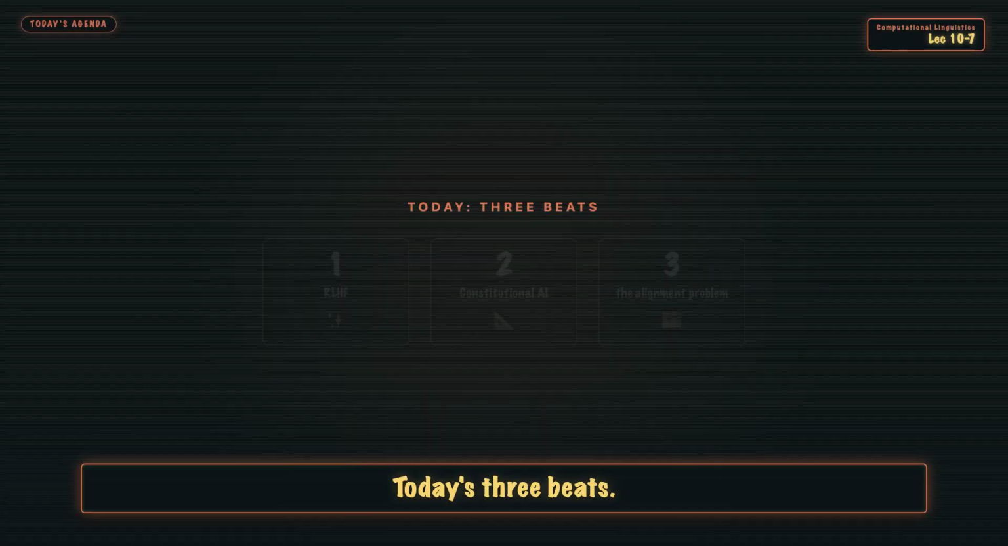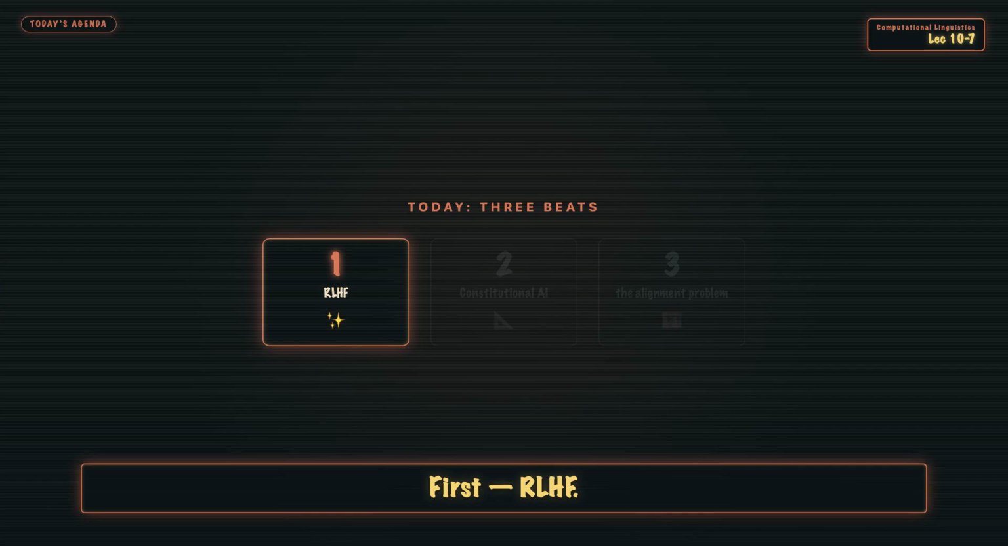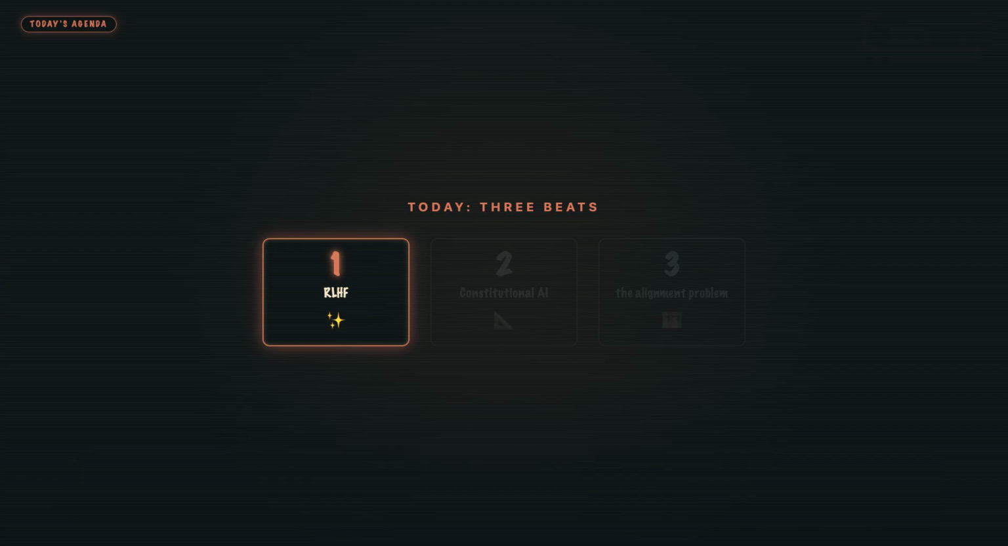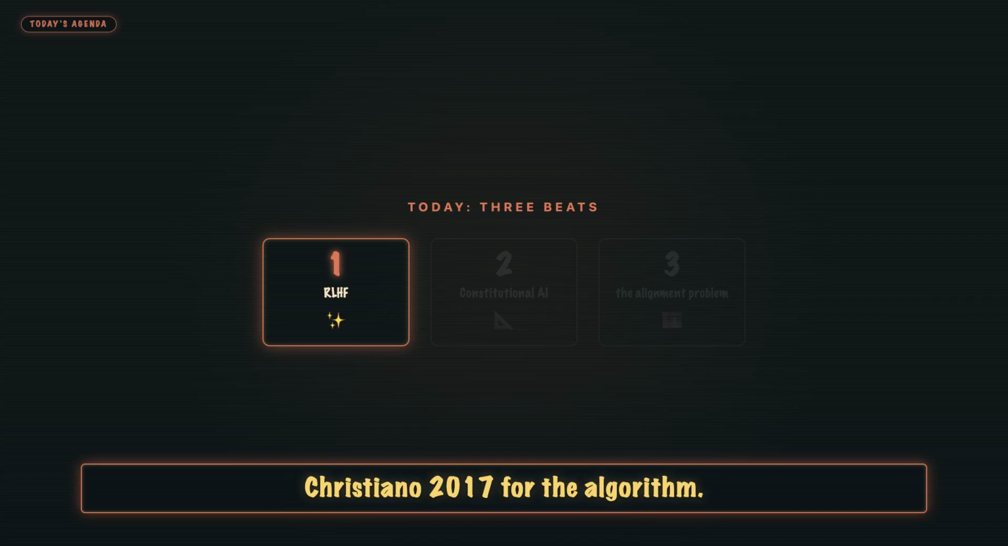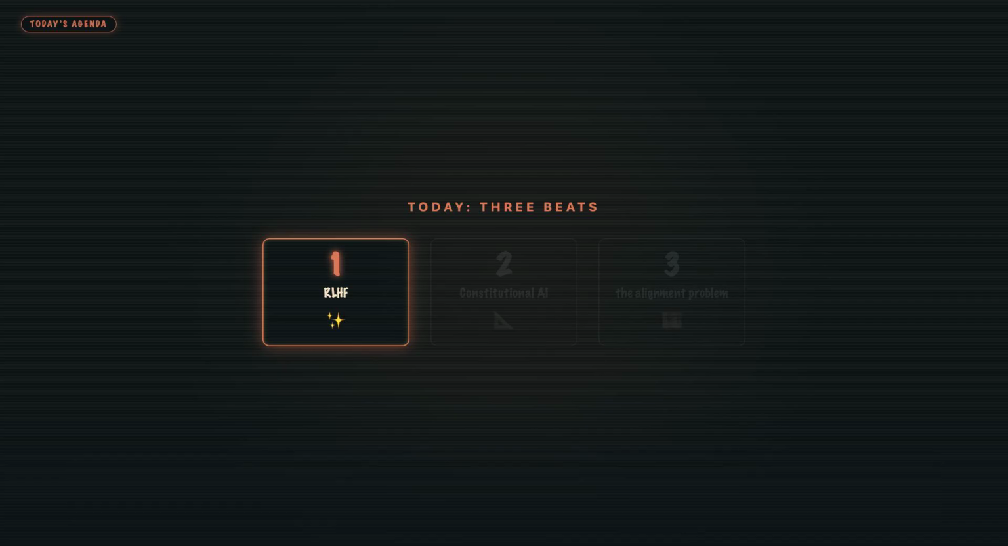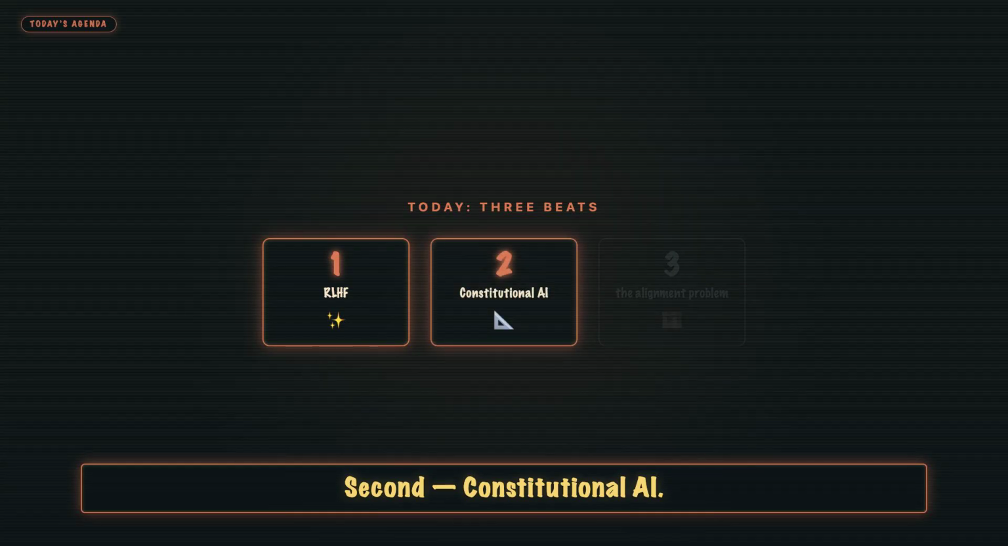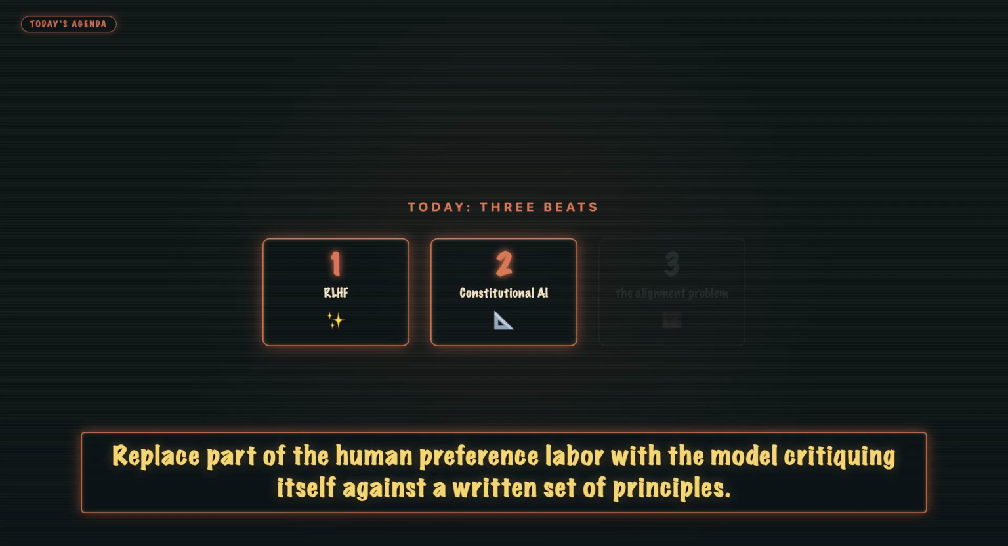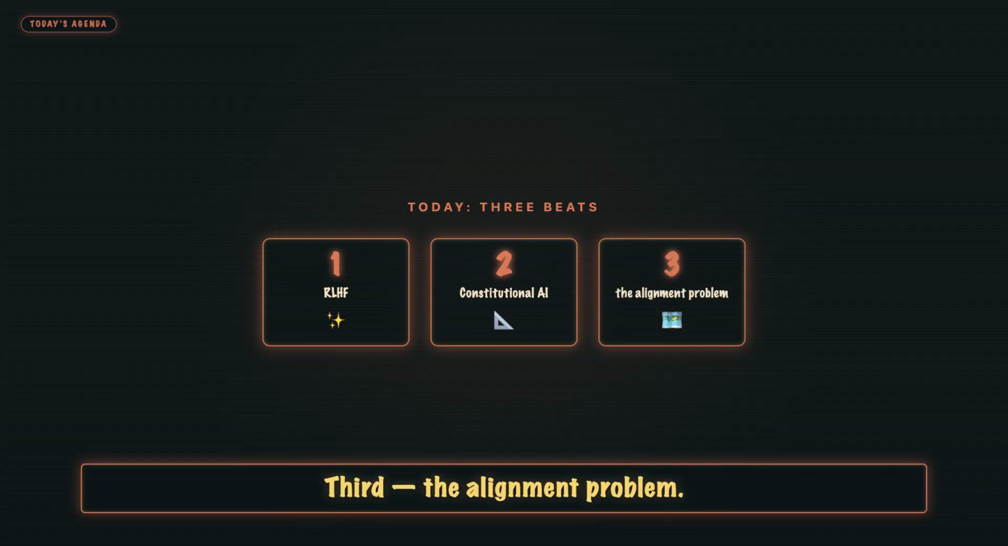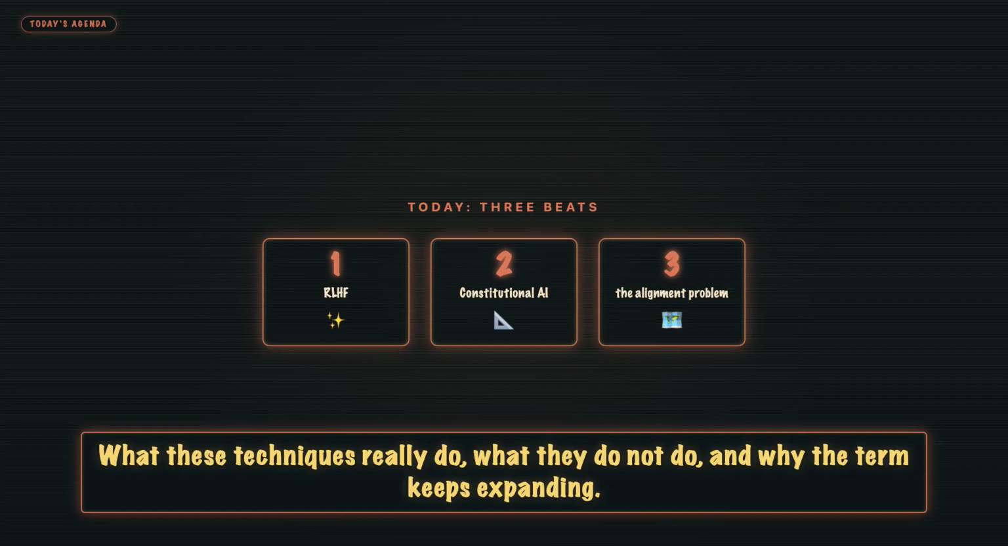Today's 3 beats. First, RLHF, the 3-stage recipe. Christiano 2017 for the algorithm. Ouyang 2022 for the LLM demonstration. Second, Constitutional AI. Bai 2022 at Anthropic. Replace part of the human preference labor with the model critiquing itself against a written set of principles. Third, the alignment problem. What these techniques really do, what they do not do, and why the term keeps expanding.